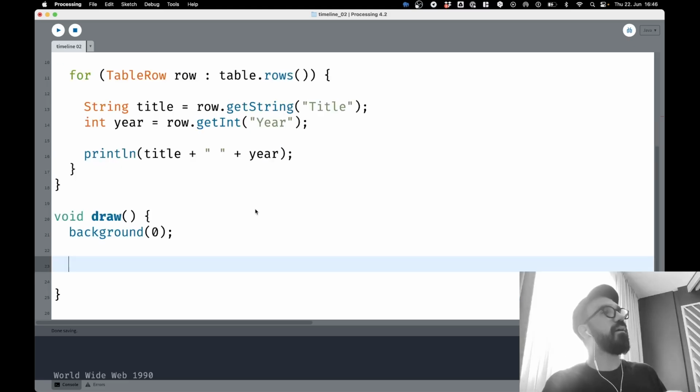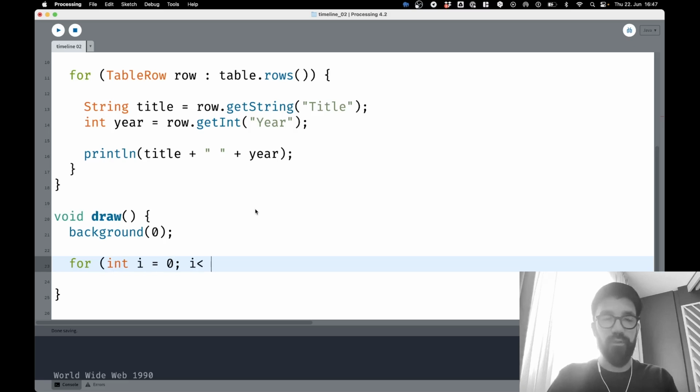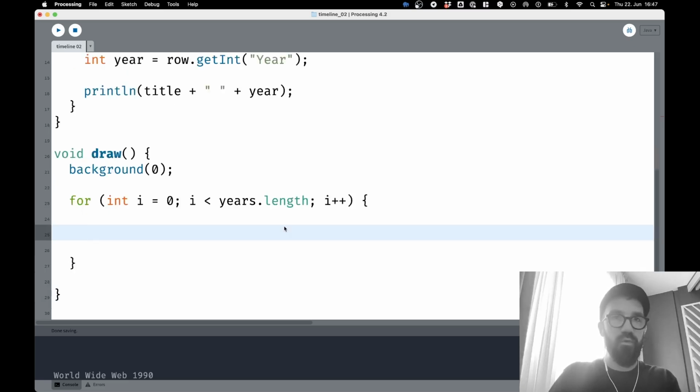Let's just create a line of the years. First of all, we distribute the years on the x-axis, and then we can put these events from the sheet, from the CSV file or from the API, as dots into that timeline. Let's try if that works. Now we create a for loop: int i equals 0, i smaller than years.length, i plus plus. And now we get the year from that array: int y equals years[i]. This is the current year.